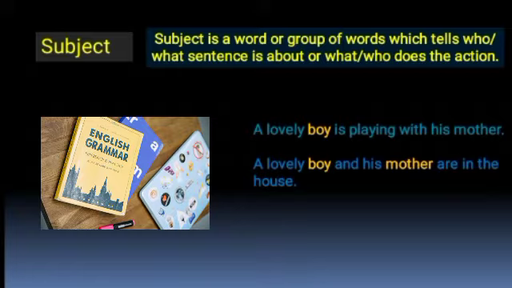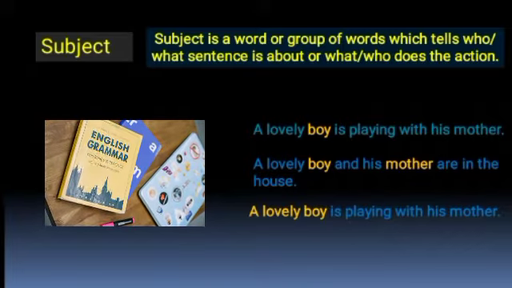For example, a lovely boy is playing with his mother. Here, a lovely boy is the complete subject. In this way, subject can be divided into three categories as simple subject, compound subject and complete subject.